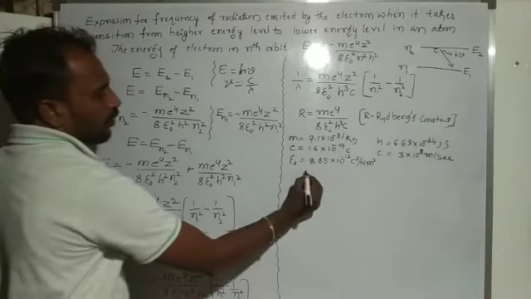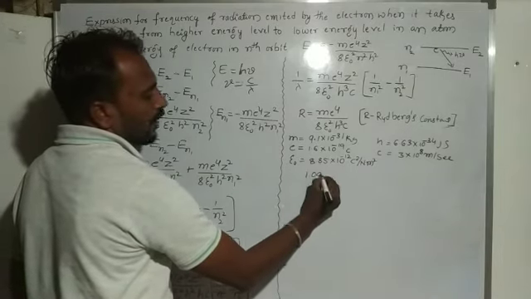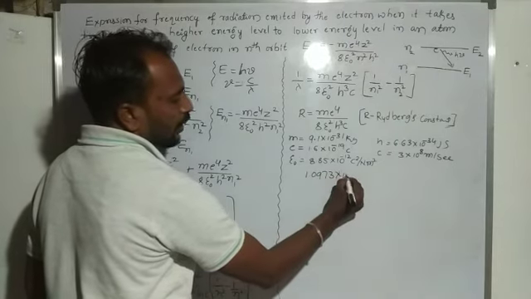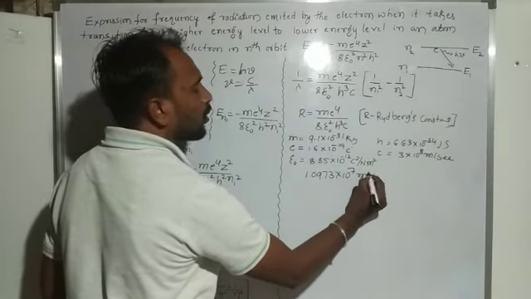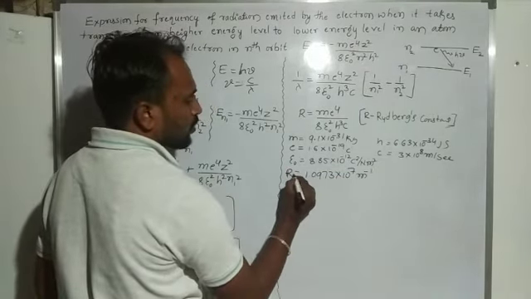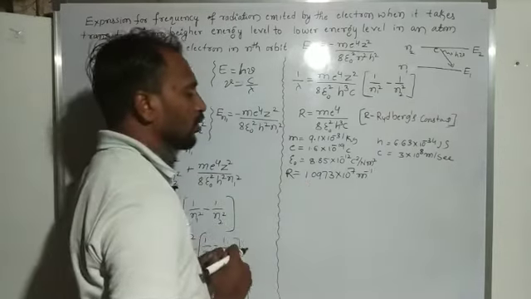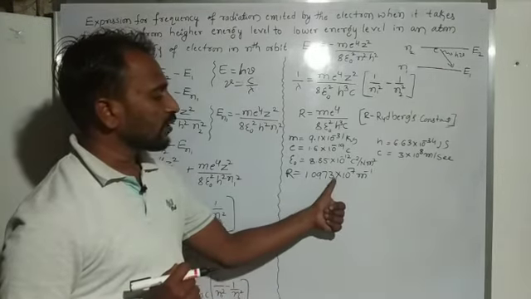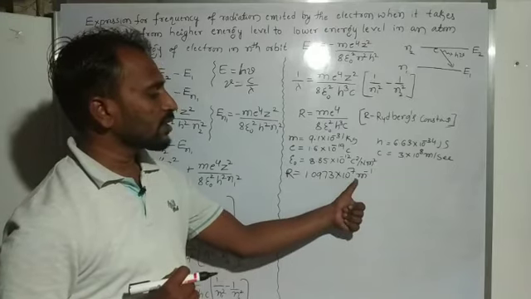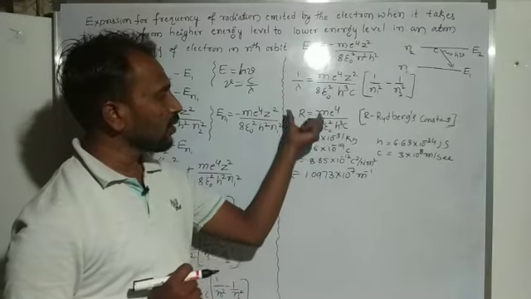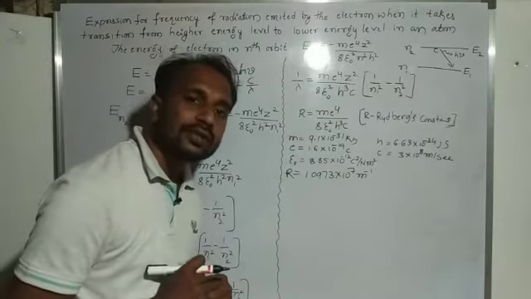Then we get the Rydberg constant value 1.0973 into 10 power 7 per meter. So the Rydberg constant value is 1.0973 into 10 power 7 per meter. This is the Rydberg constant value.